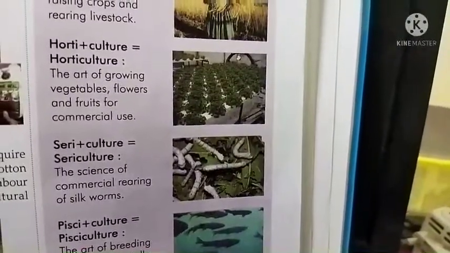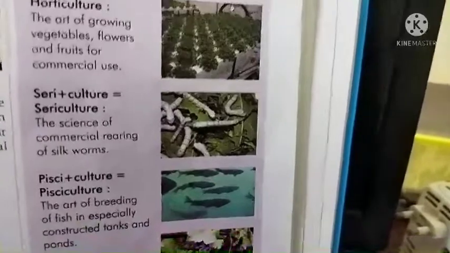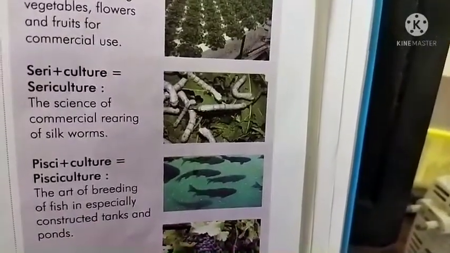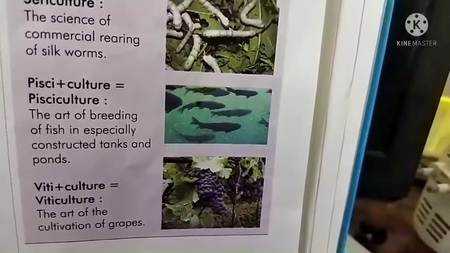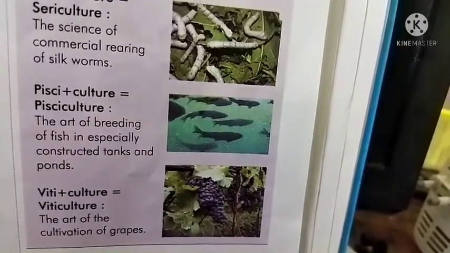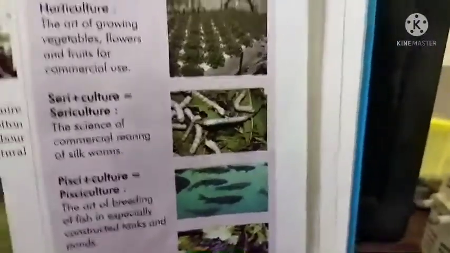Horticulture is related to the growth of vegetables, flowers, and fruits for commercial use. Sericulture is the science of commercial rearing of silkworm. Pisciculture is the art of breeding fish, especially in constructed tanks and ponds. Viticulture is the art of cultivation of grapes.